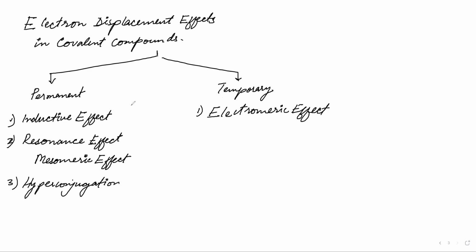So we will learn about electron displacement effects. Permanent effects are present inherently in a molecule, intrinsic in the molecule. It does not depend on what its surroundings are. So these are the inductive effect, resonance effect, mesomeric effect, and hyperconjugation. The electromeric effect is temporary: the electron displaces in the presence of some other species. You can copy this and let me know when you're done. Then we will first deal with the inductive effect, then resonance, then hyperconjugation, and so on.